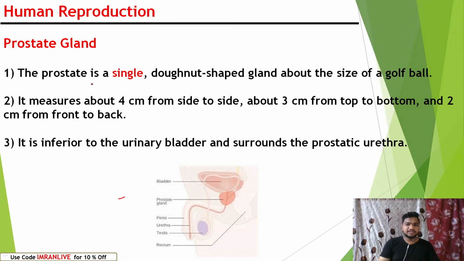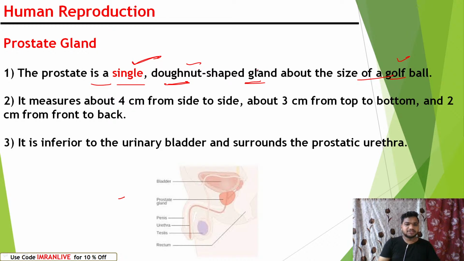The prostate is a single gland. Remember, the seminal vesicles are paired, the testes are paired, but the prostate is single. It is a donut-shaped gland about the size of a golf ball, right?